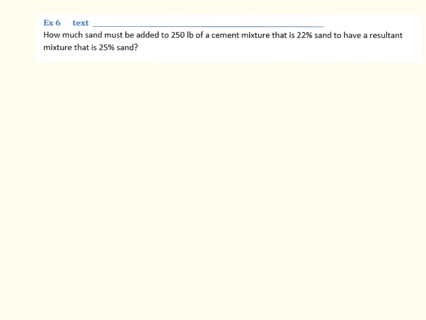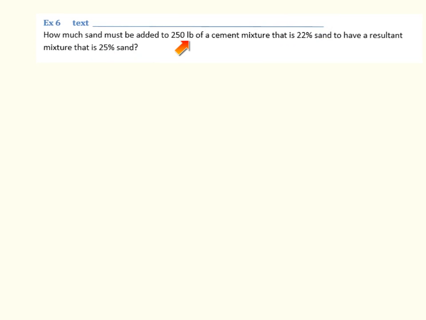This is another question right out of your textbook. How much sand must be added to 250 pounds of a cement mixture that is 22% sand in order to have a resultant mixture that is 25% sand? So we're starting off with a 22% sand mixture and we want to end up with a 25% sand mixture. How much sand must be added to 250 pounds?